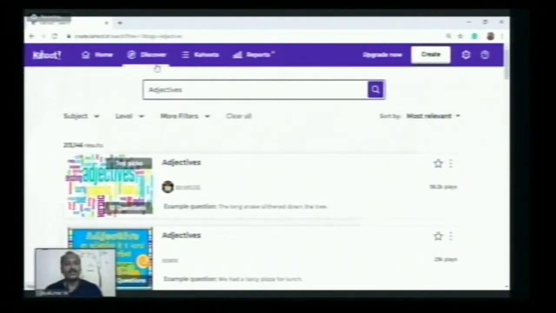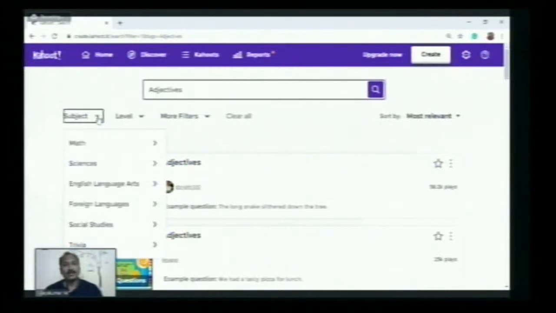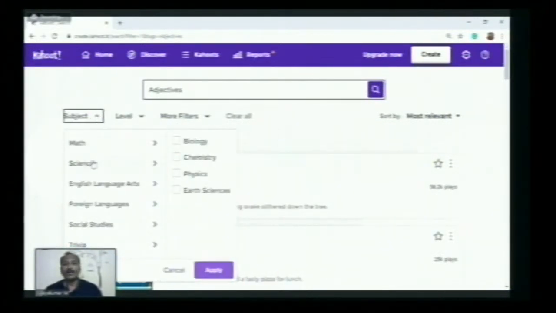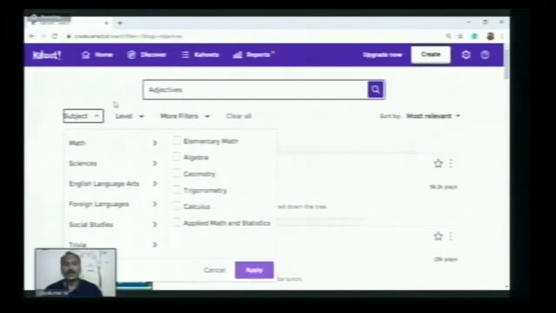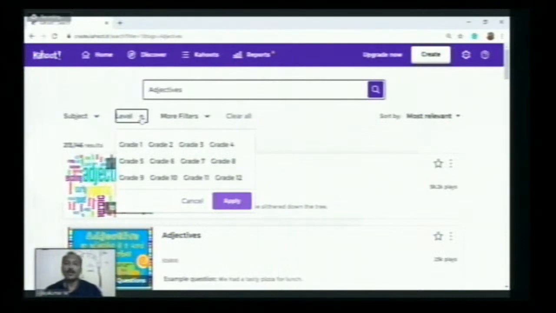And this is a very, very important thing. Even you can filter with the help of subject. You can select if it is for math or science or English. Like that you can filter. The next thing is grade also, depending on whether it is for grade 1 or grade 12. Like that you just select the level.